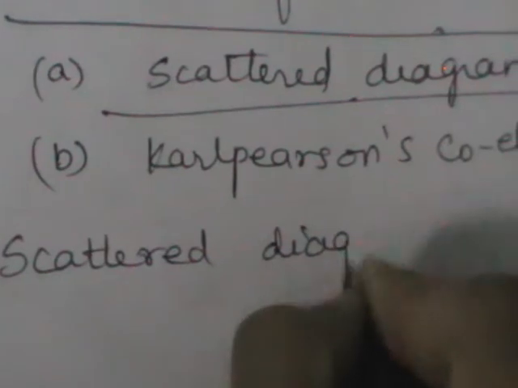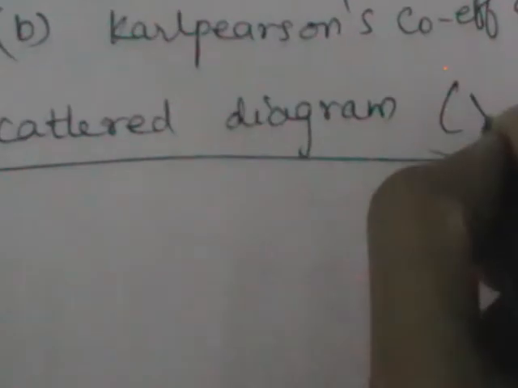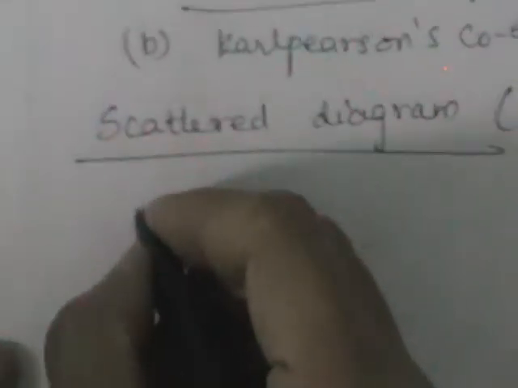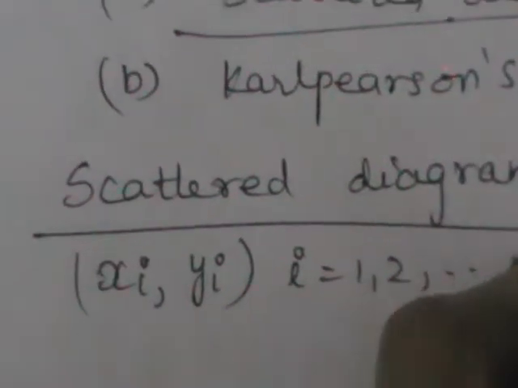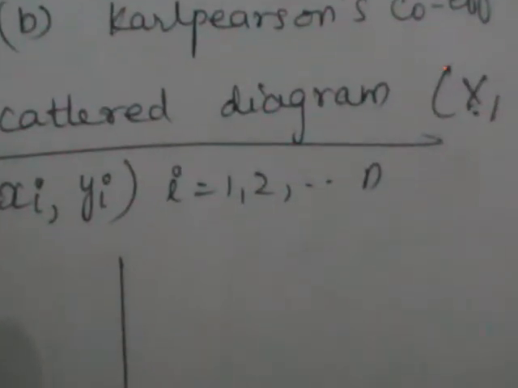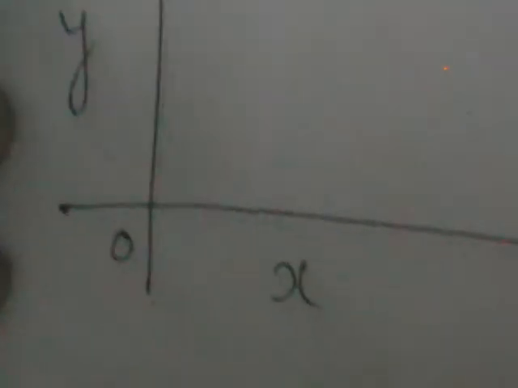The name itself tells that we are going to represent this measure using a diagram. Here we are confined to bivariate data only. Let the data given on two variables be x, y, and n observations are given. Let xi, yi be the data collected on the two variables. Under this measure, we plot the given data by taking one of the variables on the x-axis and the other variable on the y-axis, on the bivariate axis.